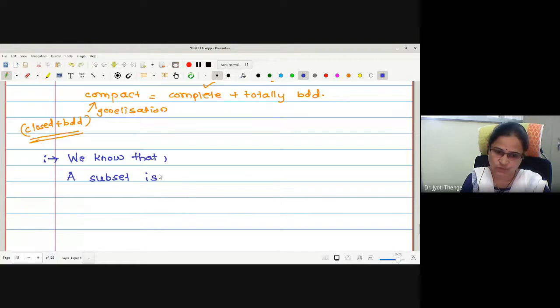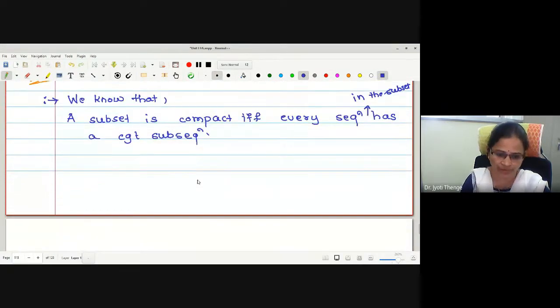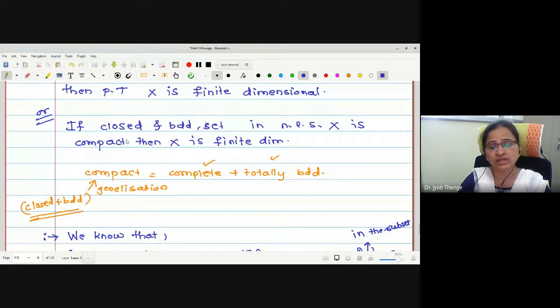A subset is compact if and only if every sequence in the subset has a convergent subsequence. Every sequence must have a convergent subsequence for the set to be compact. Now here it is given that the set is compact and our aim is to prove it is finite dimensional.